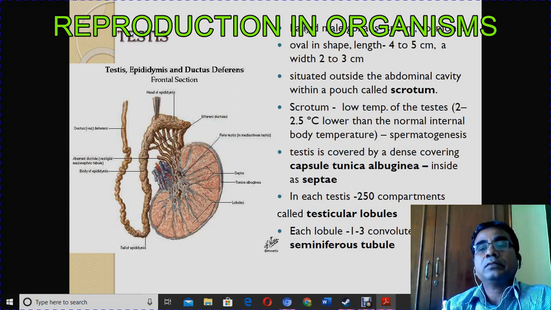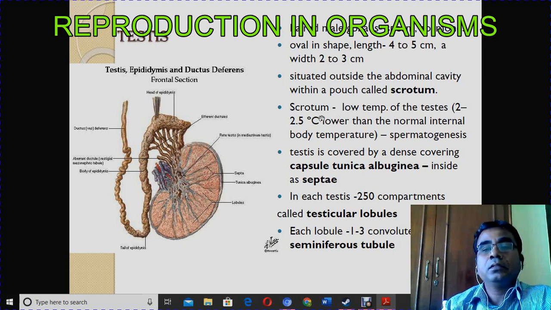A pair of testis is there. It is oval in shape, and the dimensions are given: 4 to 5 centimeter length, and the width is 2 to 3 centimeter. It is situated in the pouch called scrotum, which is situated outside the abdominal cavity.